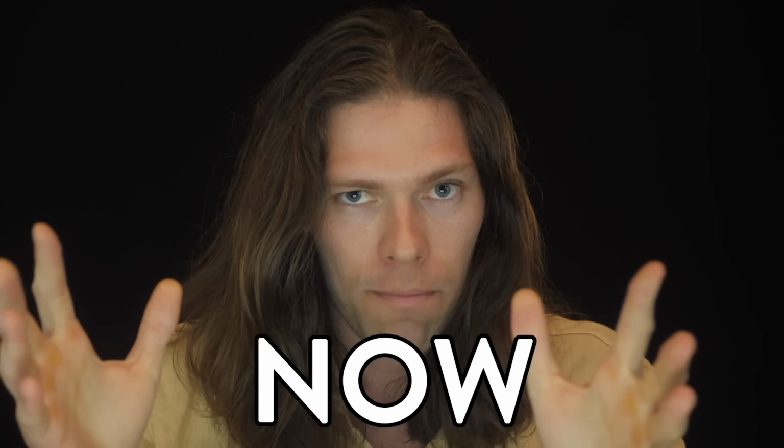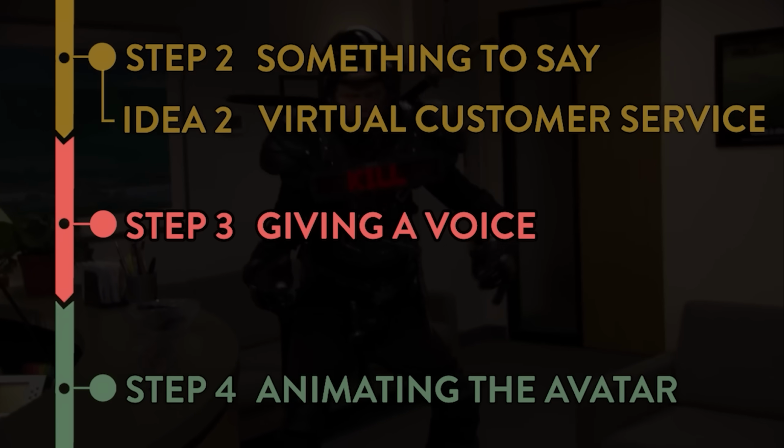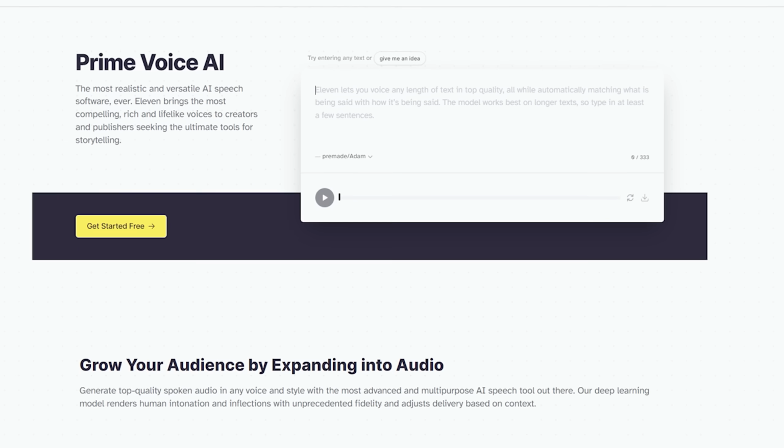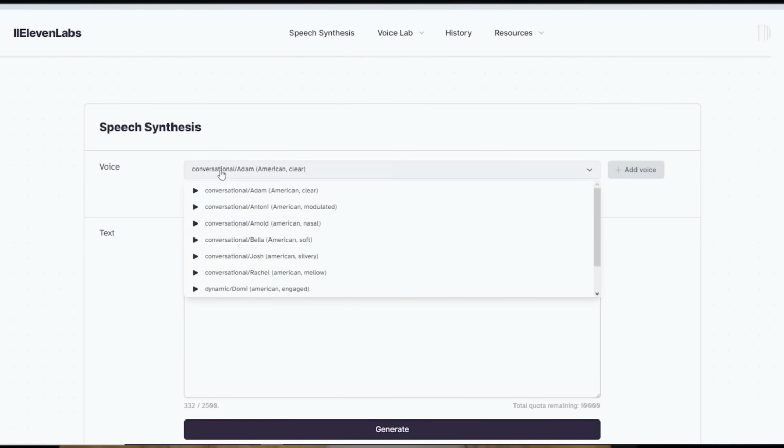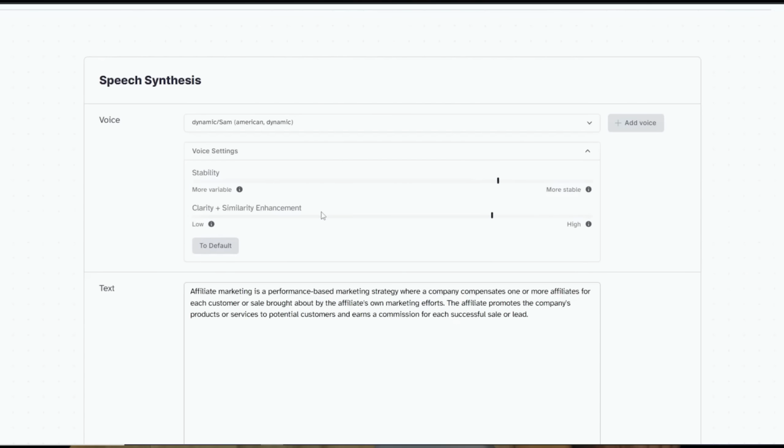Now, you might be thinking that this sounds good, but how will a customer actually enjoy and connect with some boring robot voice? That brings us to step 3, giving your avatar a voice. I just started messing around with this company, 11 Labs, to have AI read anything with machine-generated voices. Here's their pre-made character, Adam.